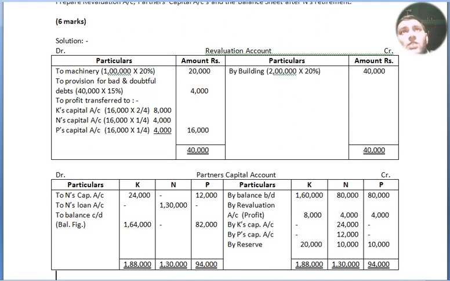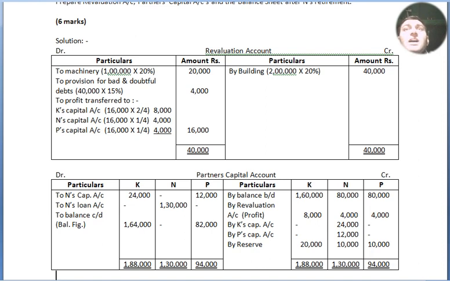This is our partners' capital account. In admission or retirement, the partners' capital account begins in the same manner, by balance brought down 1,60,000, 80,000 and again 80,000. By revaluation account, because it is profit, this will be written on the credit side of the partners' capital account. Then by reserve account, the old reserve of 40,000 is distributed among the old partners: 20,000 in K's column, 10,000 in N's column and 10,000 in P's column.